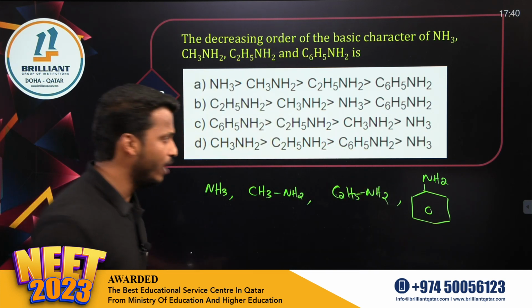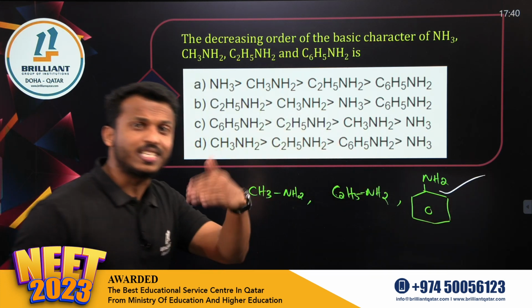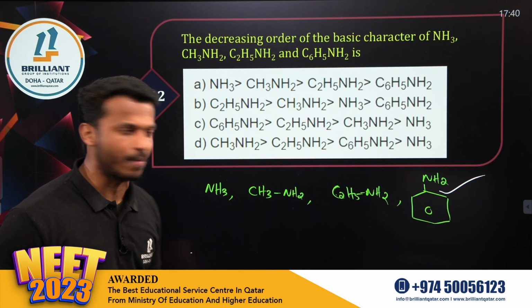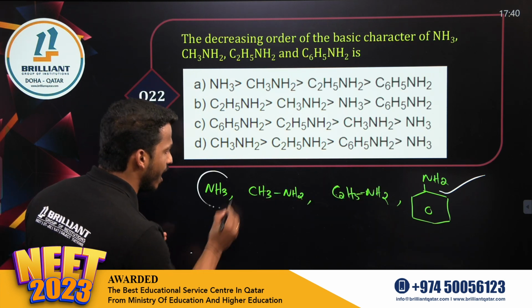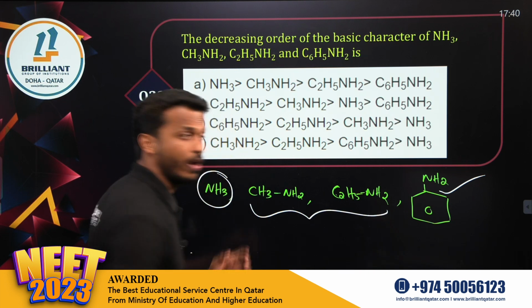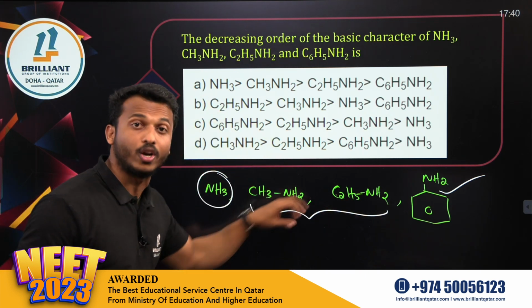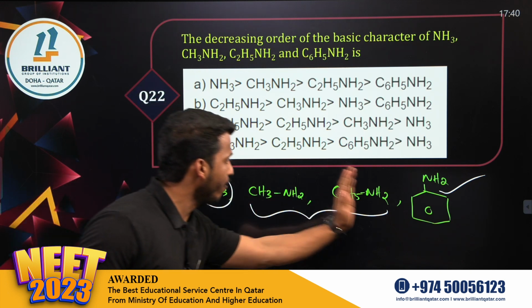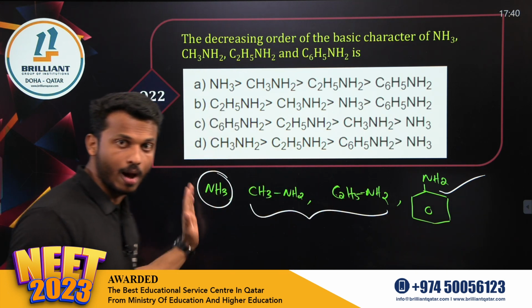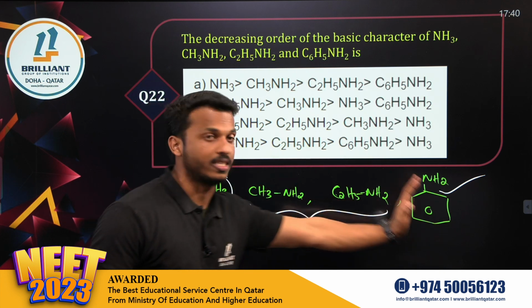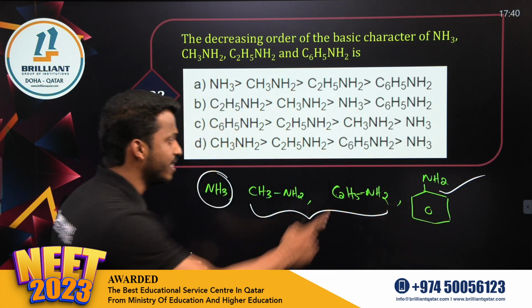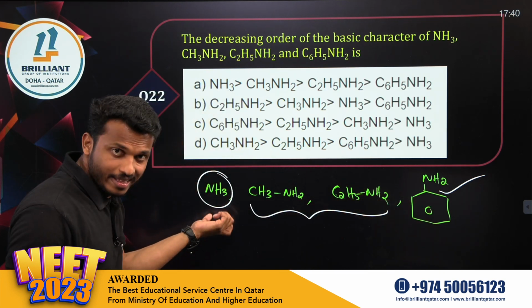Least basic, definitely you can say this is the least basic one because it is an aromatic amine. Ammonia and aliphatic amine, when you consider, aliphatic amines are more basic because they contain electron donating groups. Remember, aliphatic amines are more basic than ammonia. Ammonia is more basic than aromatic amine. So this is the least basic one, and then this one.